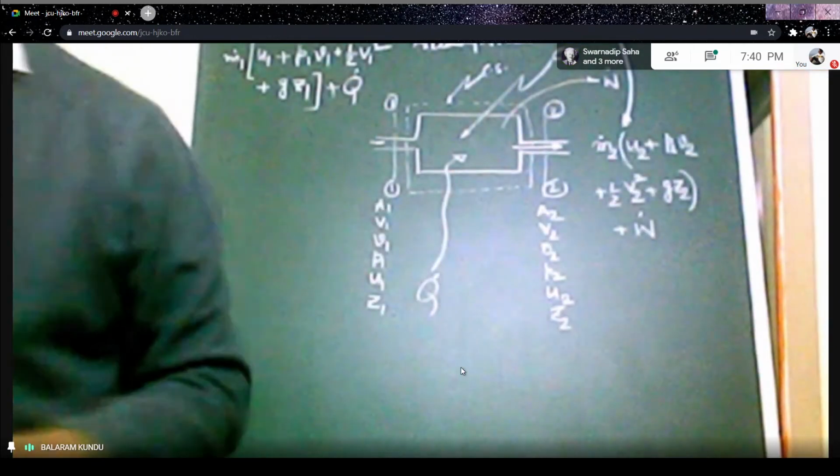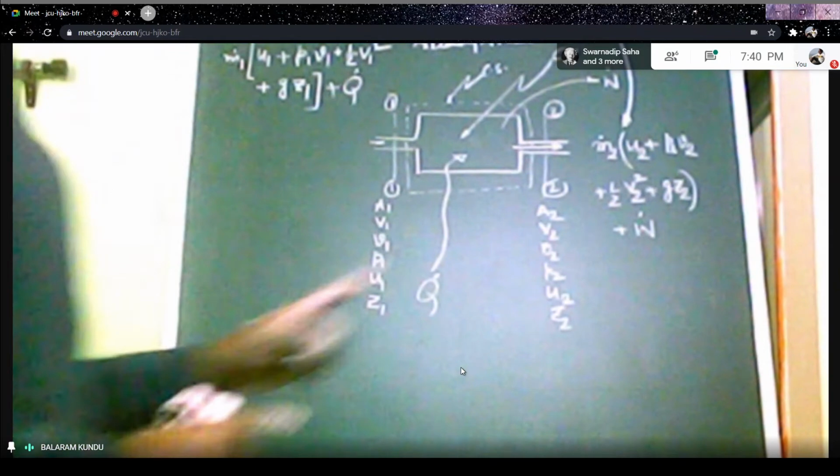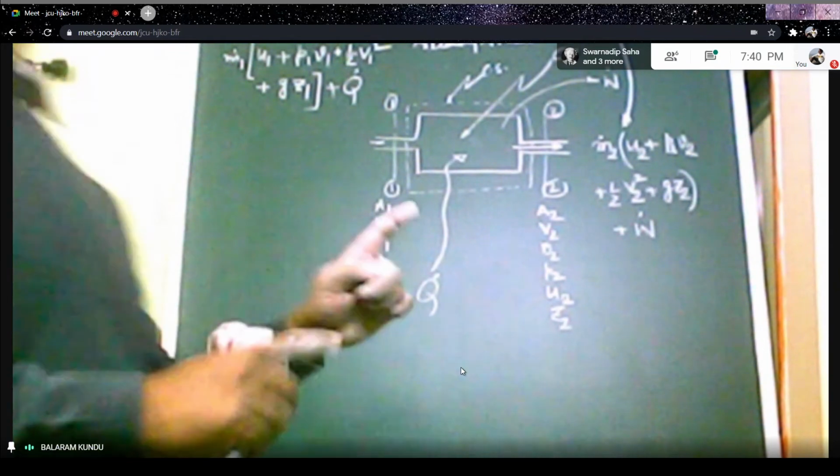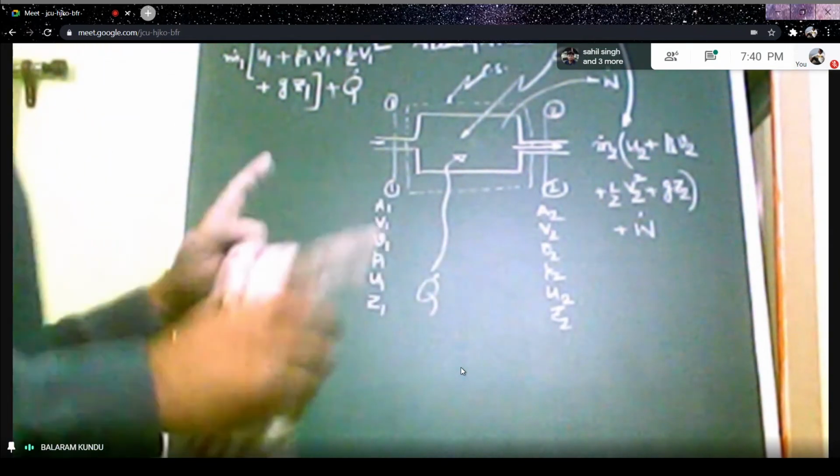Under steady state, energy entering the control volume should be equal to energy leaving the control volume.